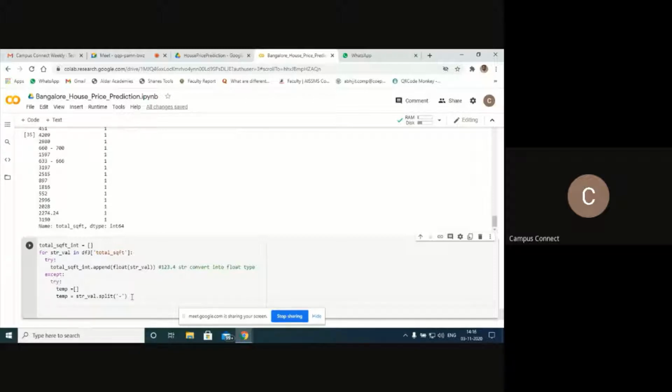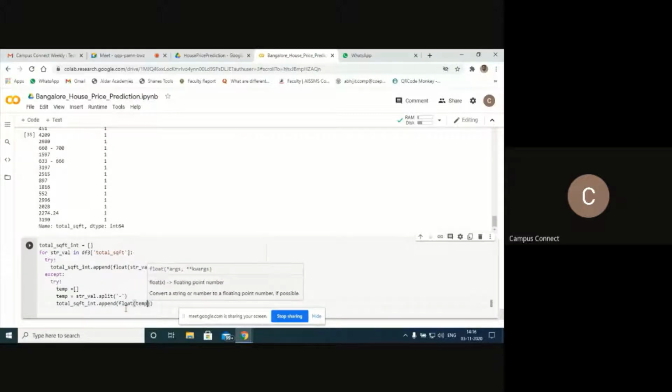Okay, so after splitting, I have to take the mean of that one. To take the mean, we need to take the sum first. So here, total square feet, SQFT, total square feet underscore int, dot append float of a temporary variable. So let's say temporary variable temp of 0.